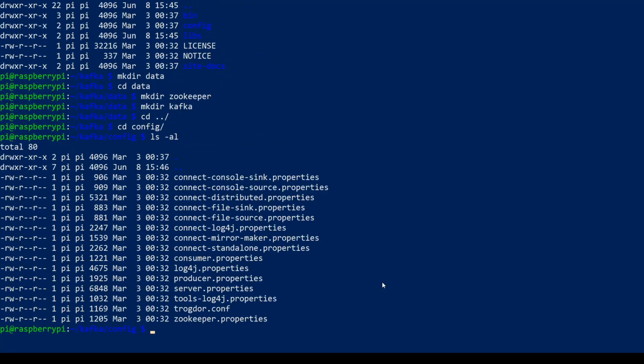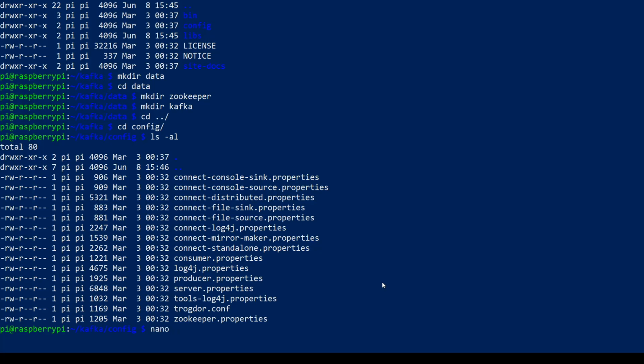So you have the consumer properties, you have the producer properties. So that's Kafka terminology. We have producer and consumer. You can do all the configurations in those property files. And you have zookeeper properties and you have server properties. So that's what we are going to modify now.